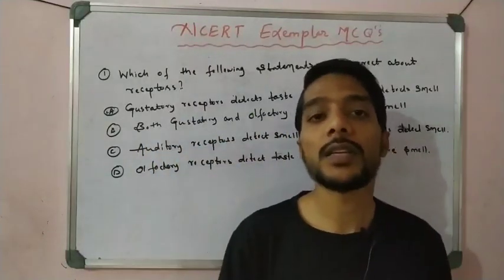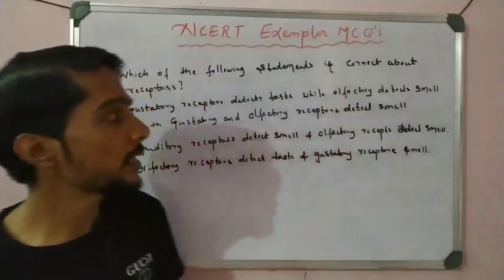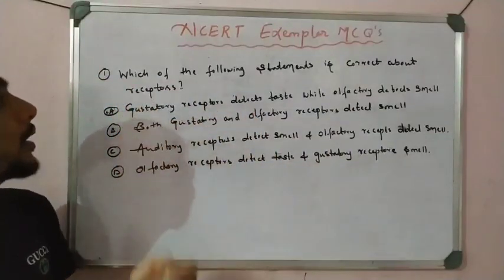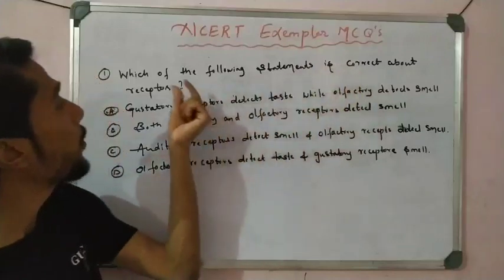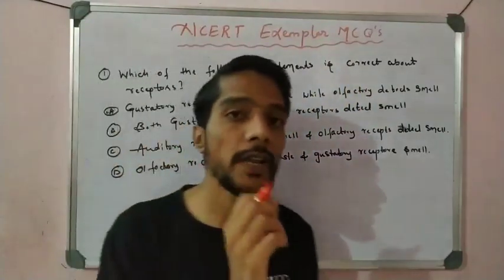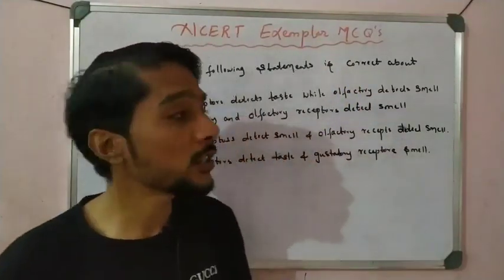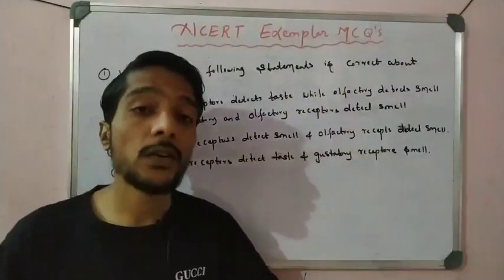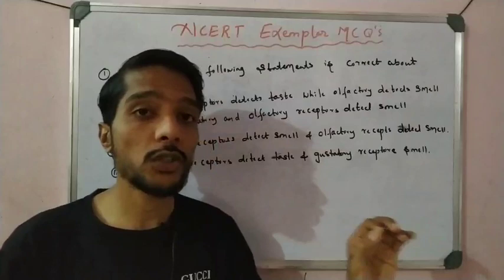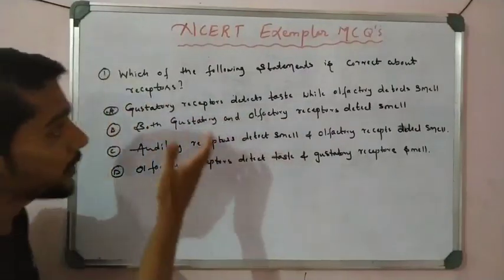So let us start with the number one exemplar multiple choice question. Which of the following statements is correct about receptors? That is very important in examination. Such questions arise many times: which statement is correct, which statement is incorrect. So this is one example here.